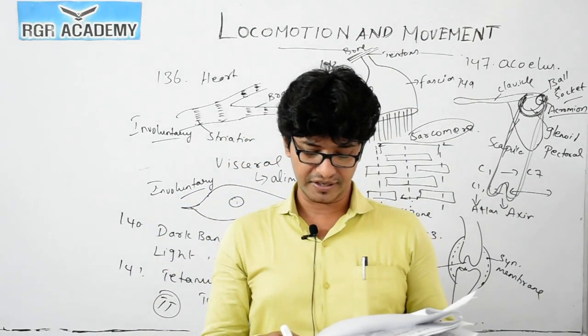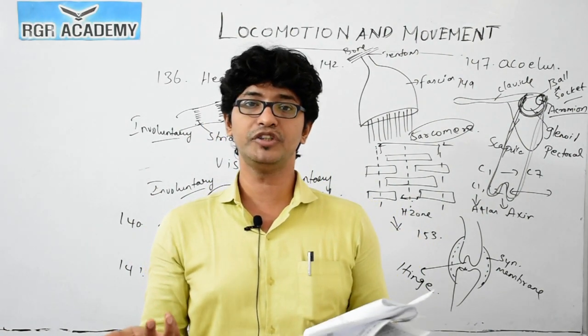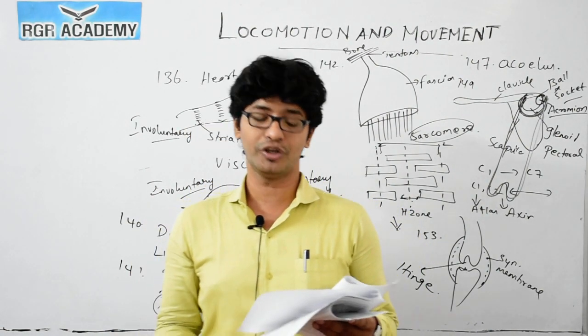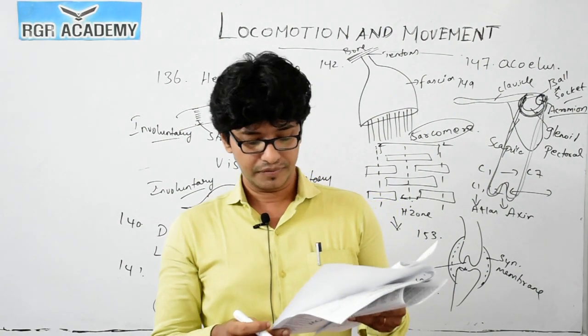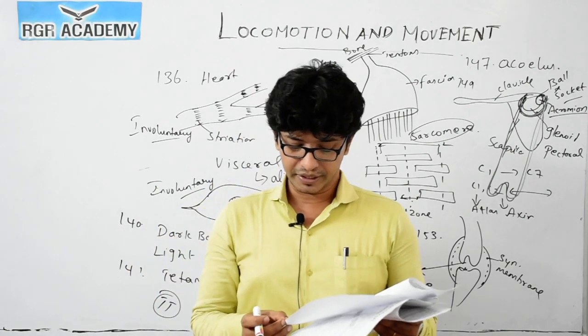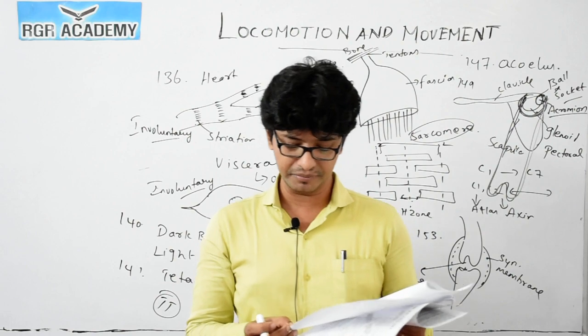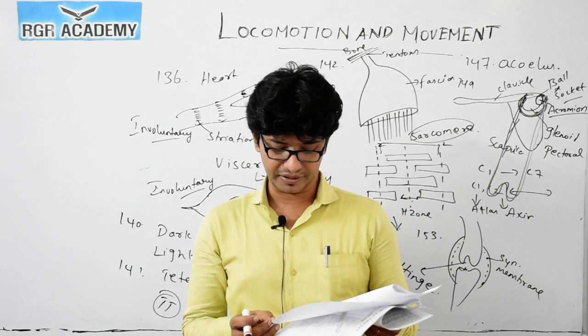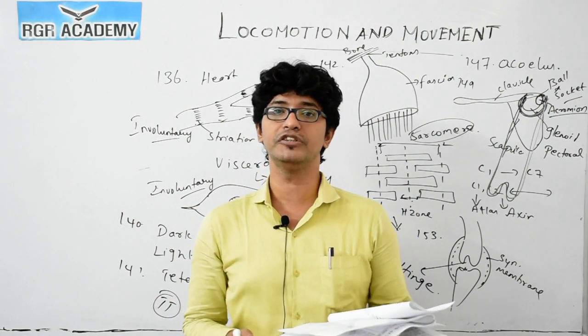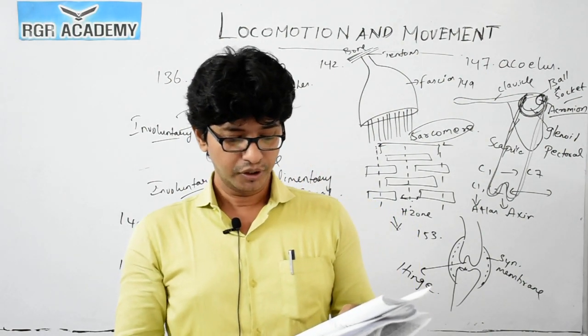Question number 177. The joint of the radio-ulna with the upper arm. What type of joint is this? Freely movable joint. So hinge joint is the correct answer for this question. Option 1 is the correct answer. Then the last question, 180. Imbalances of certain hormones and deficiencies of calcium and vitamin D are the major causative factors, because we deal with bone, the breakage of bone. This leads to osteoporosis. So option 2 is the correct answer.